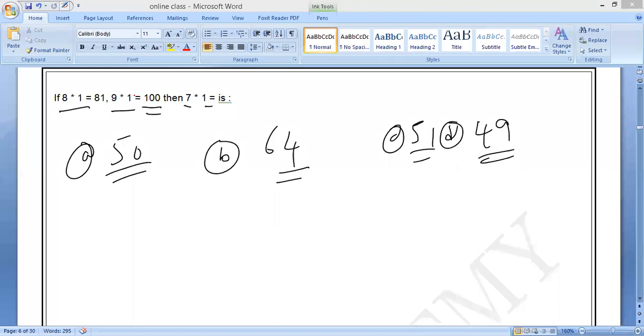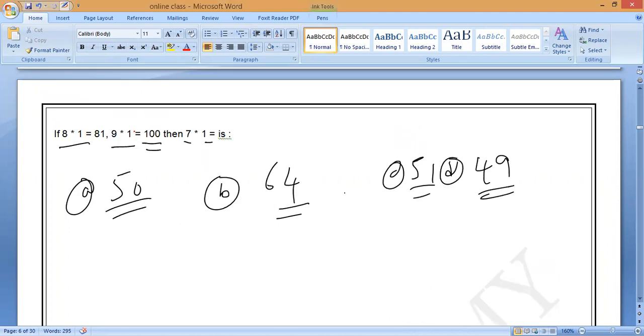Somebody is answering. 64. Akshaya is saying 64. How, Akshaya? So now very simple logic. All of you check it. Sir, 50. Wrong. 50 wrong. 64 is the correct answer.